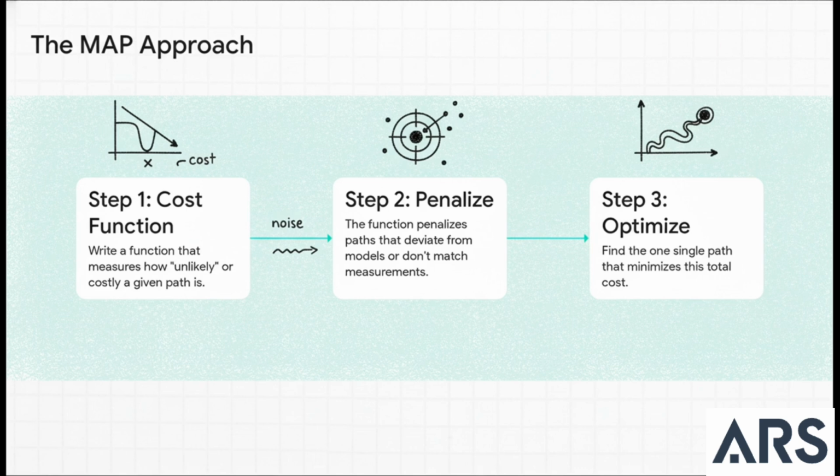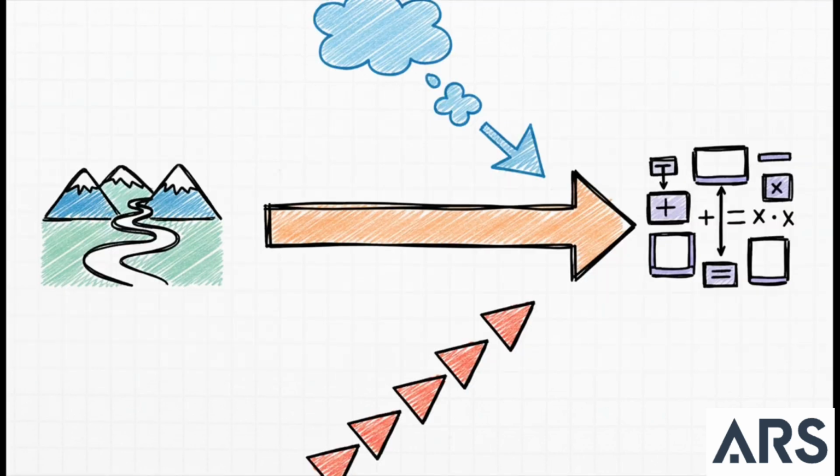We just use math to find the one single path that has the absolute lowest cost. And here's where it gets really interesting. When you do the math to find that minimum cost path, what do you end up with? A system of linear equations that you need to solve. That sounds kind of familiar, doesn't it? It feels like our two very different roads might be leading to the same place after all.